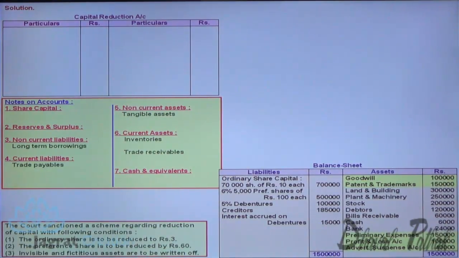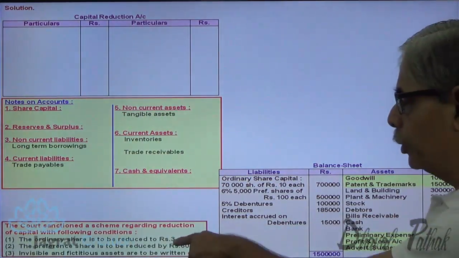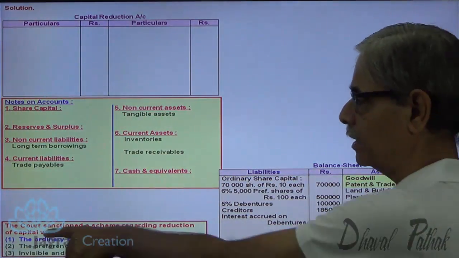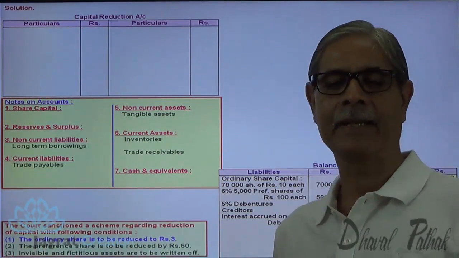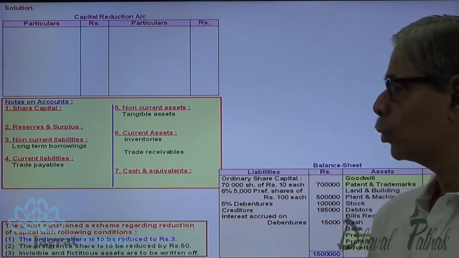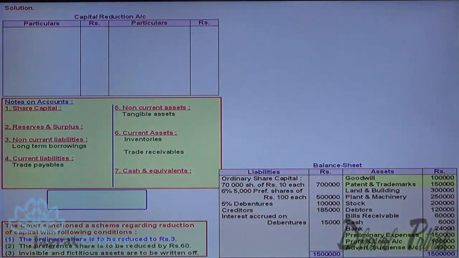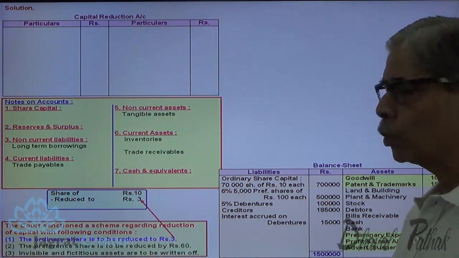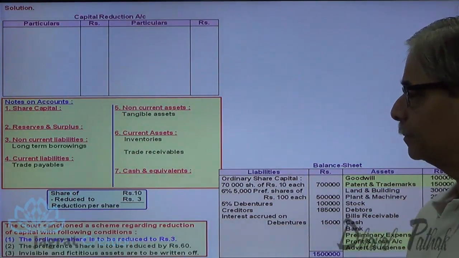First transaction: ordinary share is to be reduced to rupees 3. See, it's highlighted. This is the transaction that I'm going to consider. Share of 10 is reduced to 3, so let me prepare a working note. Every equity share is of rupees 10 each. It is reduced to rupees 3, so the reduction made is 7.